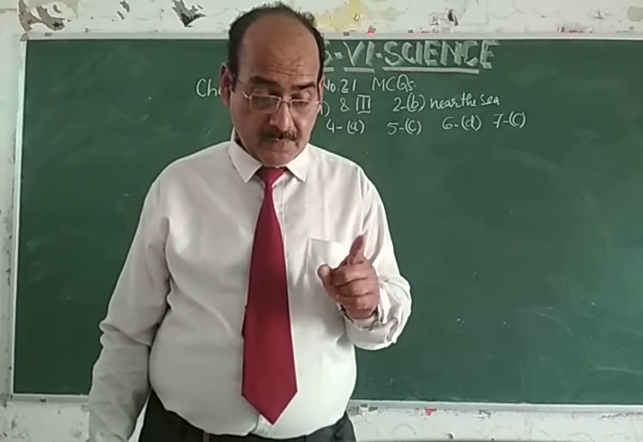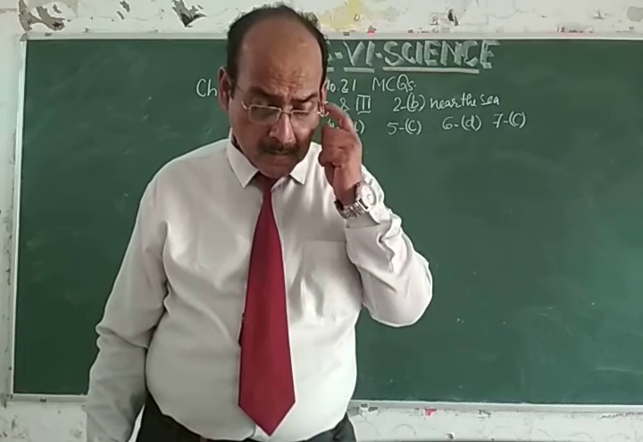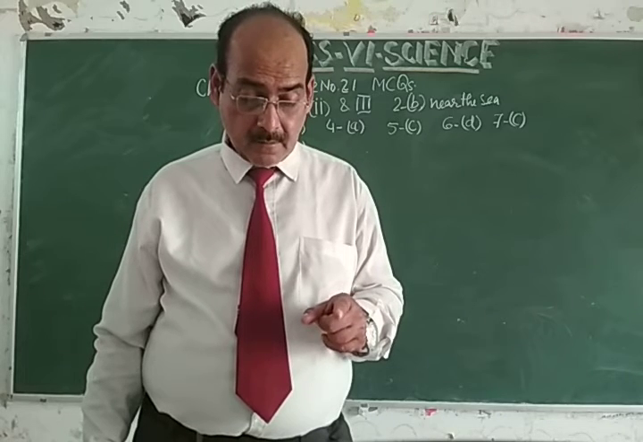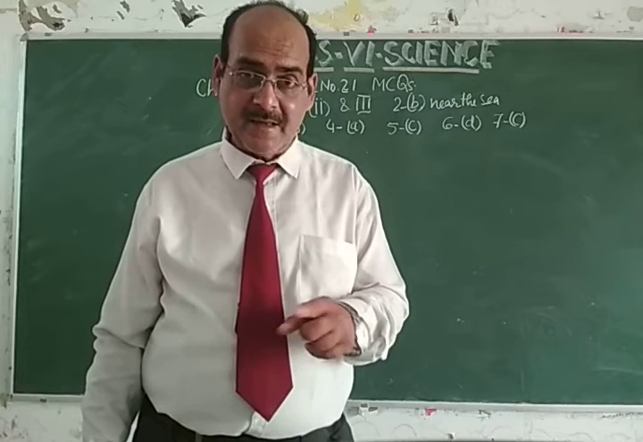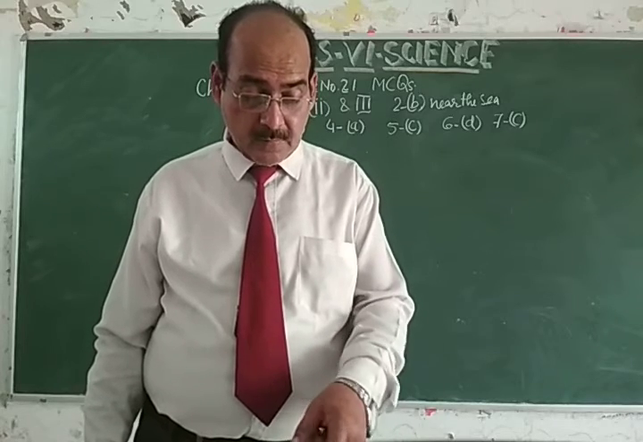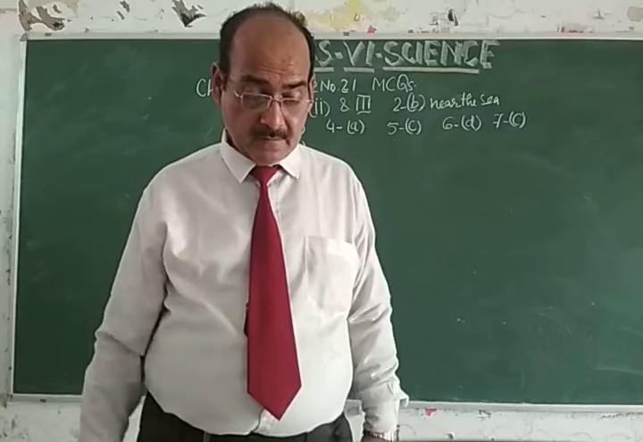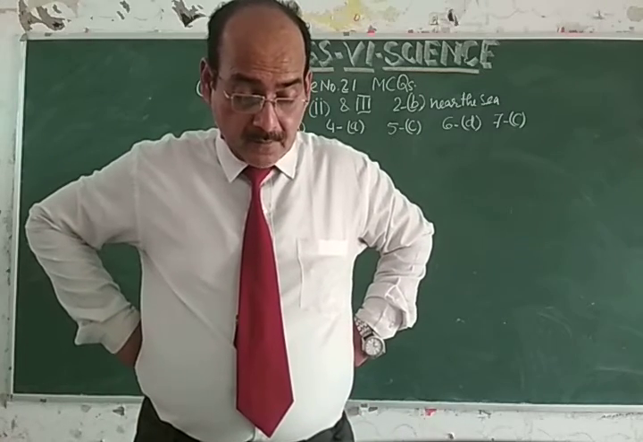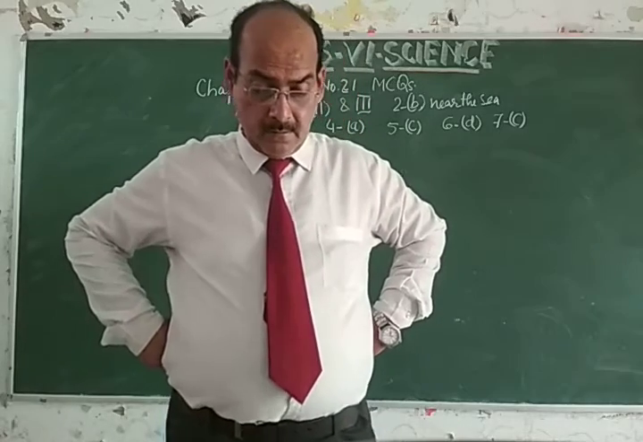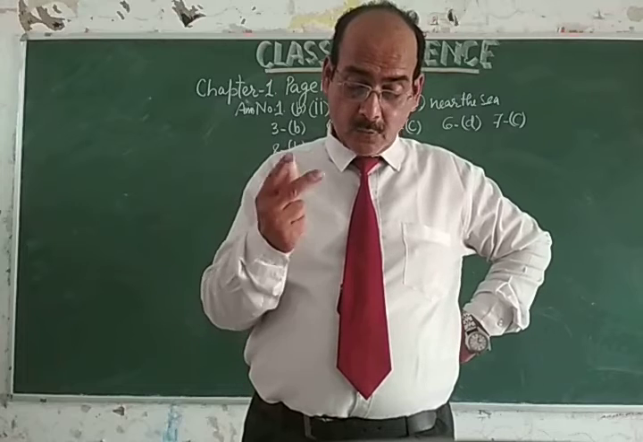Option A is first and second, means banana and pumpkin. Second is option B, second and third, means pumpkin and lady's finger. C is third and fourth, means lady finger and brinjal. And D is 1 and 4, means banana and brinjal. So dear students, in this answer, इनमें कौन सा ऐसा है जिसका 2 पार्ट खाया जा सकता है?